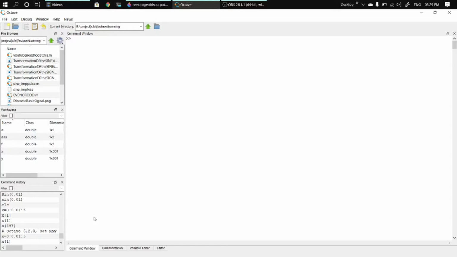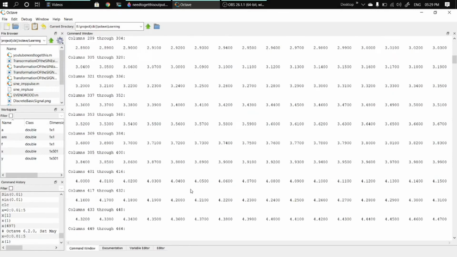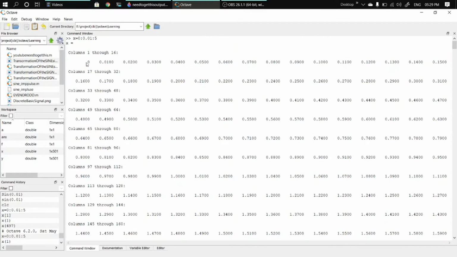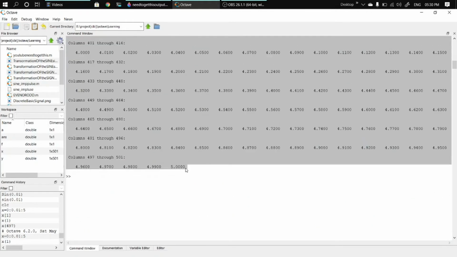First of all, we assign values for the x-axis. For that, put x is equal to 0, the increment value, and the final value 5. This means x stores the continuous values from 0 to 5 with the increment of 0.01. Here you can see x has the values from 0 to 5 with increment of 0.01.